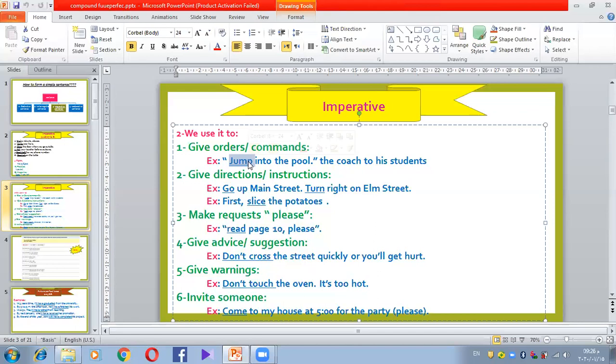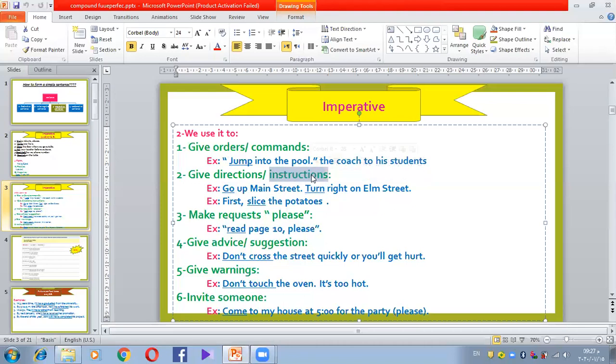Number two, I can use the imperative in what? Giving directions or instructions. Do you remember directions, guys? We have taken this when we were talking about neighborhood. Yeah, giving directions to a person. Go up Main Street, turn right on Elm Street, for example. Do you remember this? So go, turn, starts with what? Verb infinitive, so it's an imperative sentence. Why do we use it here? To give directions. I use it in this sentence to give directions to a person.